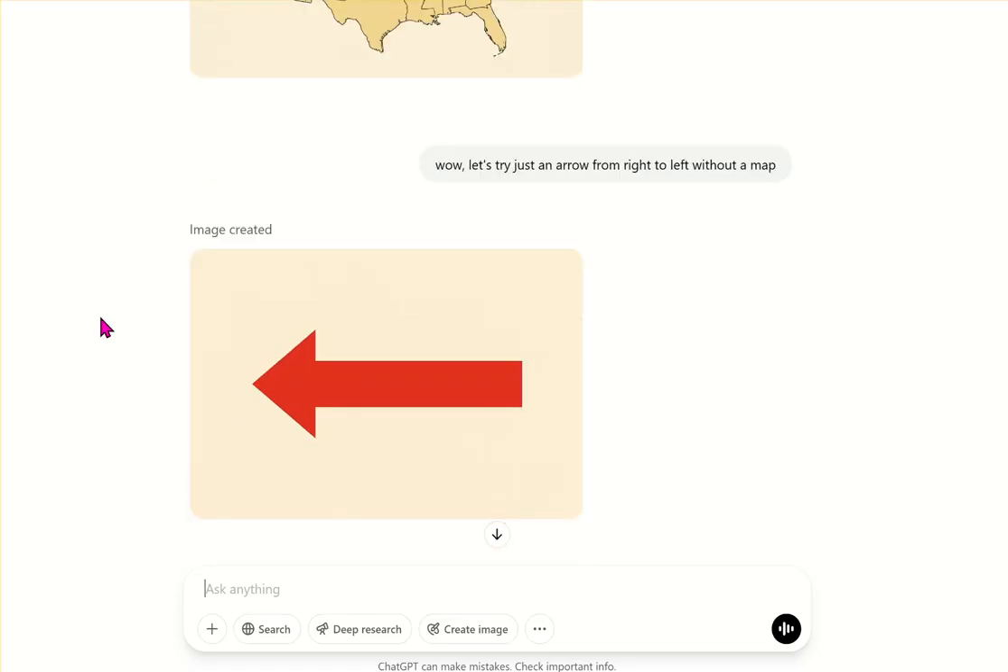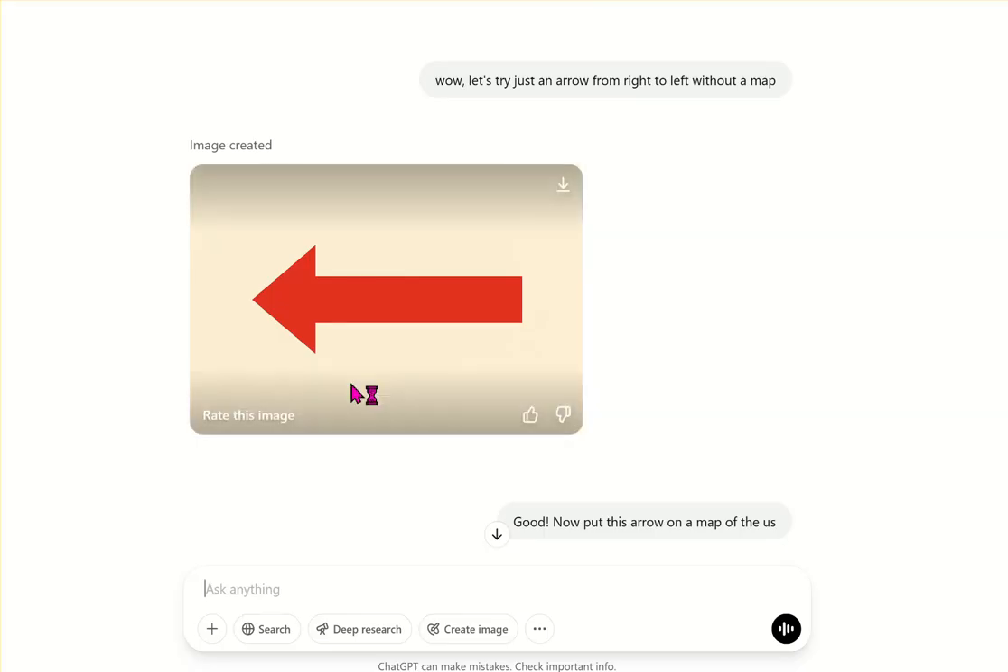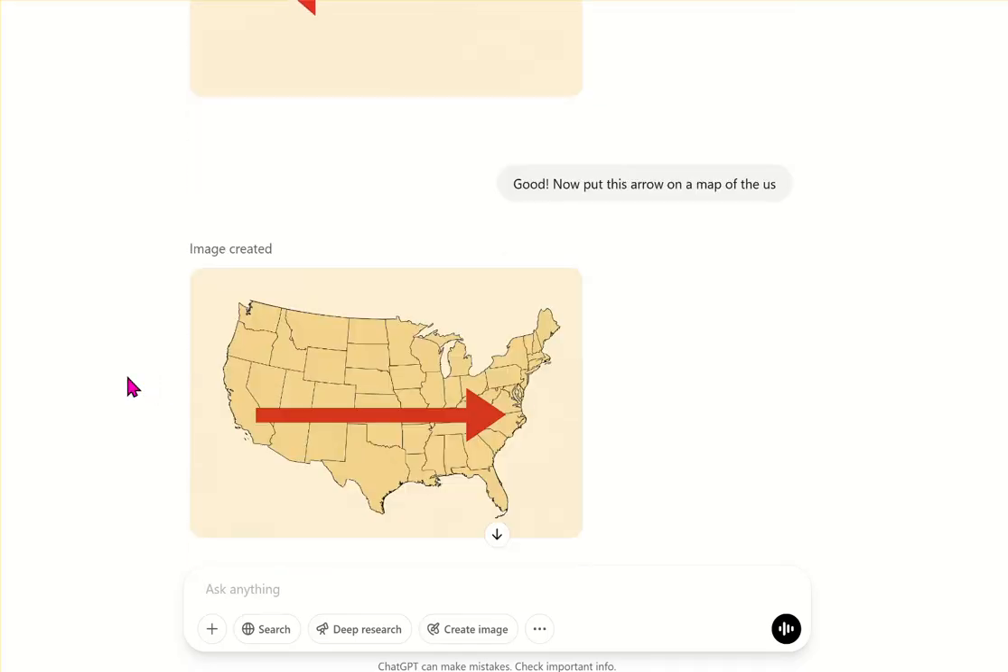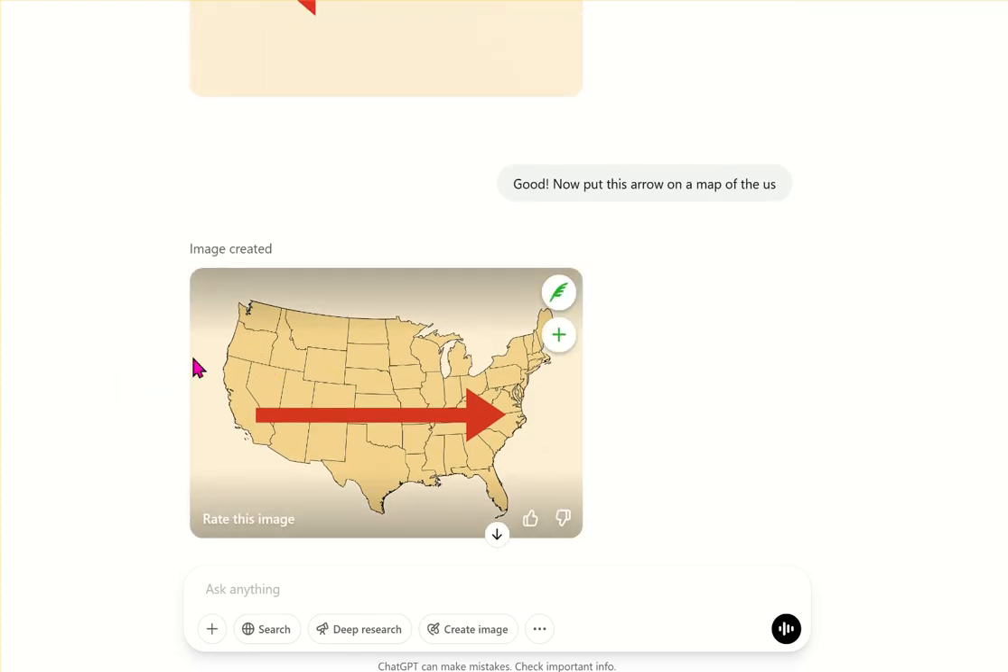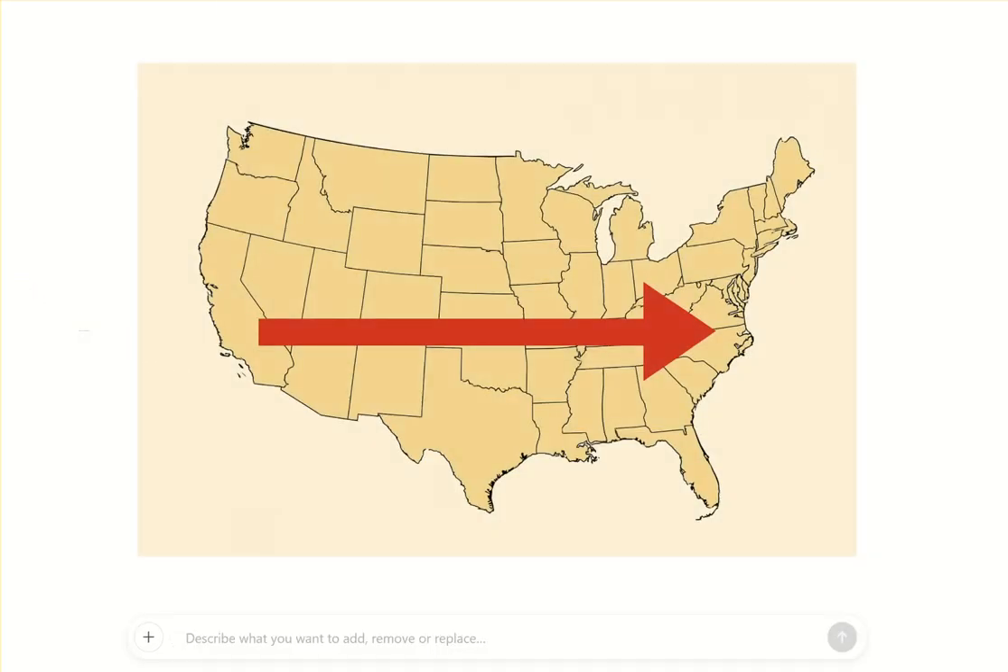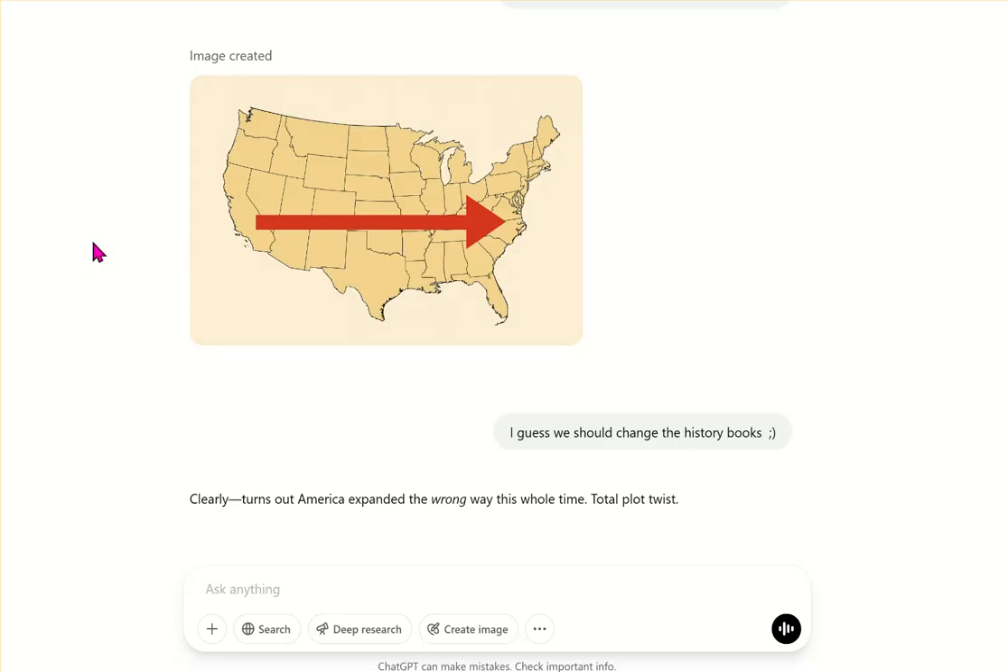And so we tried just an arrow, and you can see just an arrow works just fine. So it can actually create an arrow that goes from the right to the left. And I said, okay, so now let's put this arrow on a map of the US and look at that. So we got the arrow again in the wrong direction. For some reason, ChatGPT is unable, or at least in this conversation, was unable to create a map of the US with an arrow pointing from the east to the west. Just wouldn't happen. So yeah, I gave up at this point.